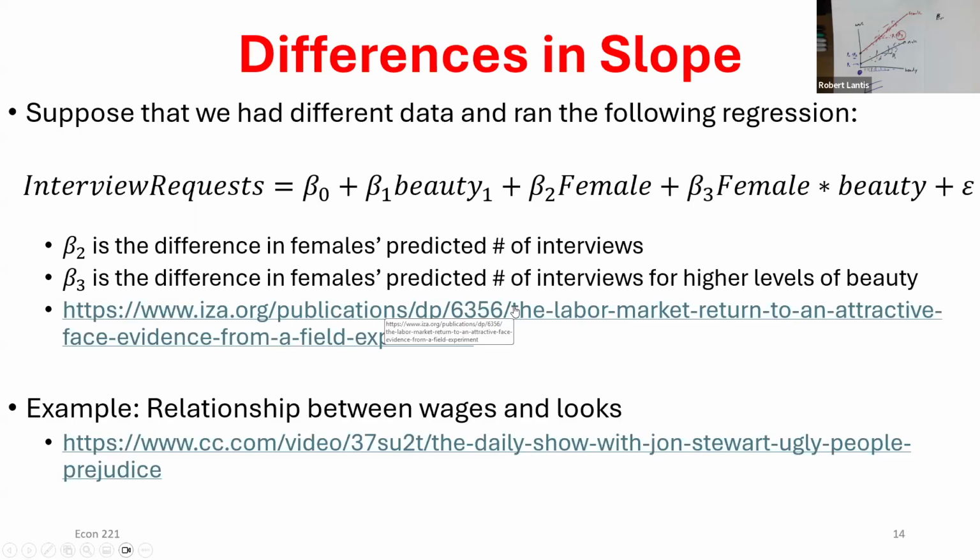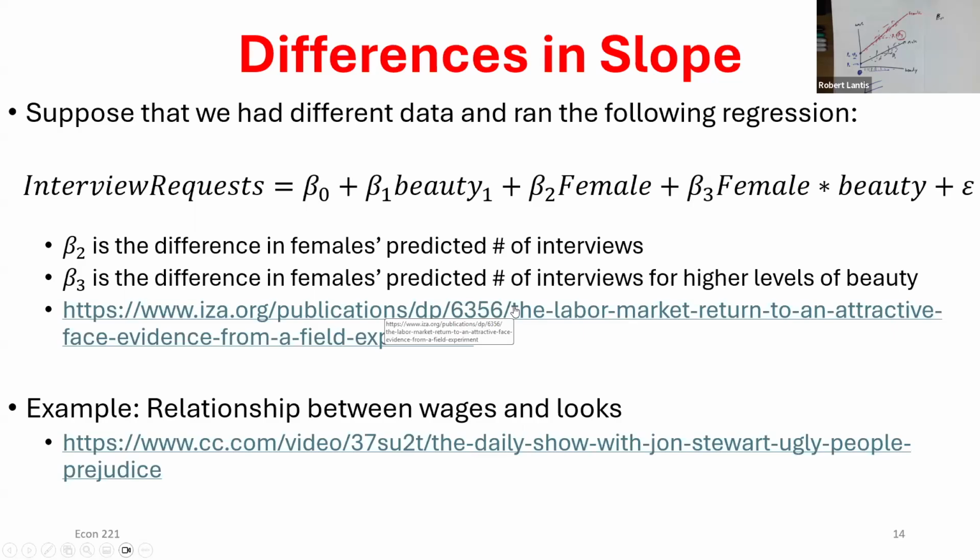But the interesting thing that they found was that this beta 3, that interaction, was also similar to our example, positive. So that meant as the looks variable went up, what actually happened to the number of interview requests for two people with the same looks rating, but one of them was female? The female got significantly higher interview requests. That marginal effect of that looks variable was steeper for females.